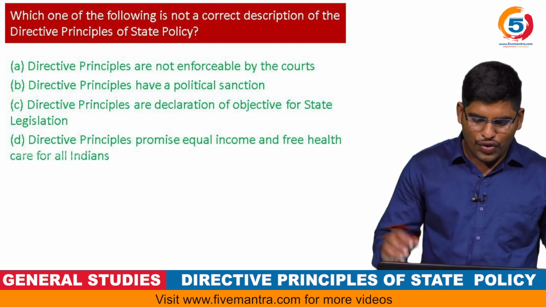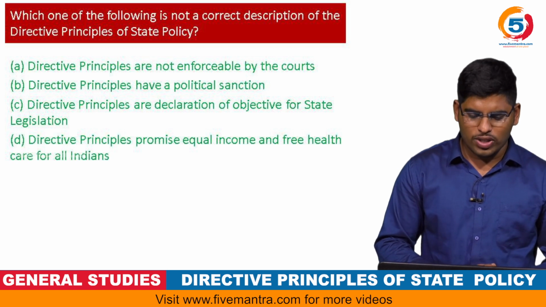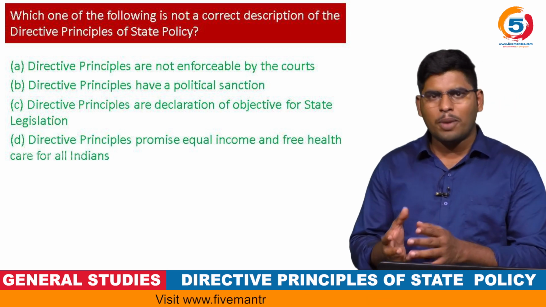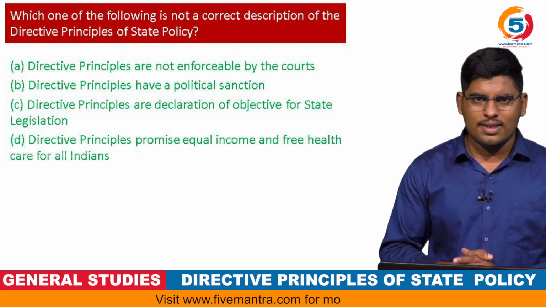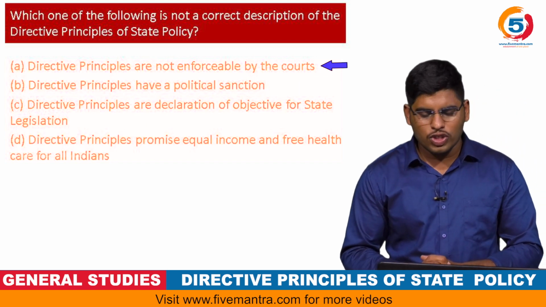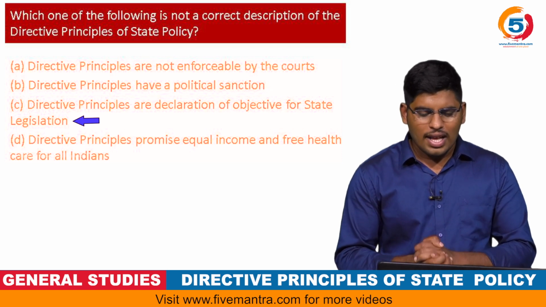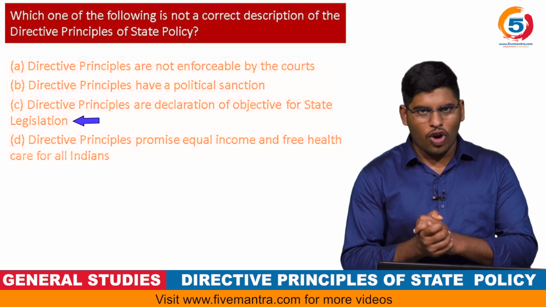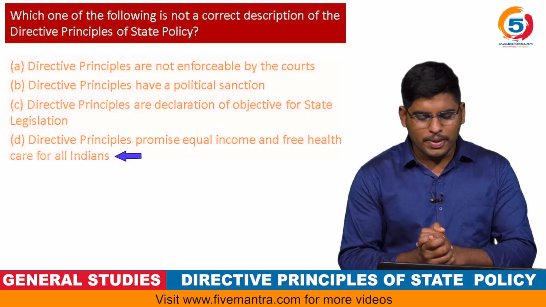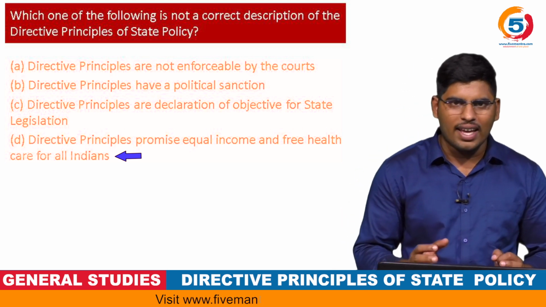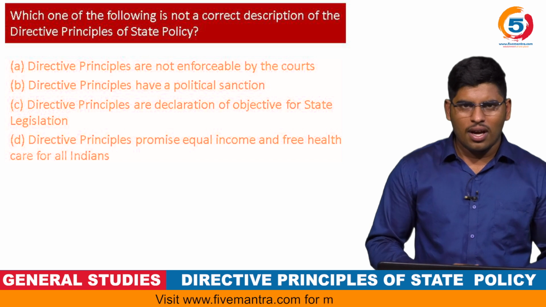Coming to the next question, which one of the following is not a correct description of the directive principles of state policy? So we have to choose the statement which is not describing the directive principles of state policy correctly. First option, directive principles are not enforceable by the courts. Second option, the directive principles have a political sanction. Third option, the directive principles are declaration of objectives for state legislation. Fourth option, directive principles promise equal income and free health care for all citizens. So these are the four options, guys. Let us look upon their rationality.